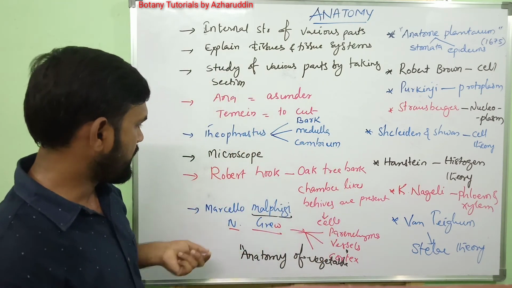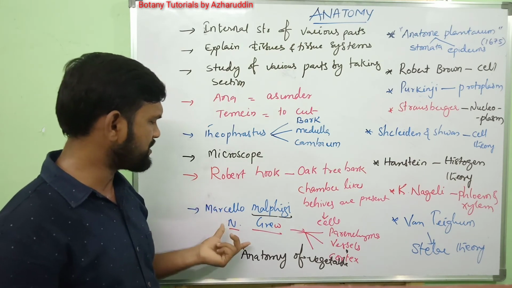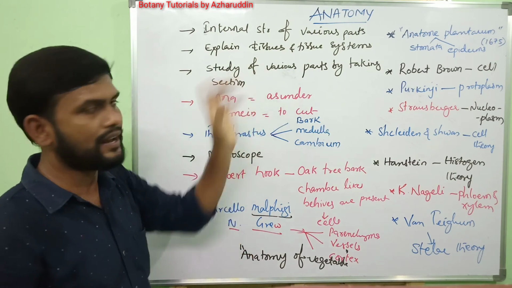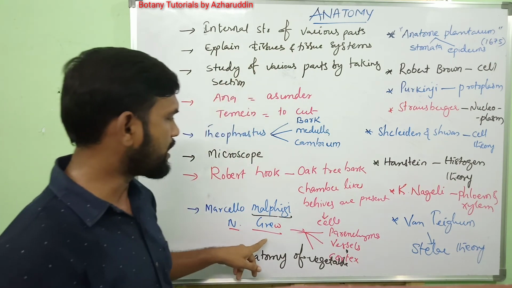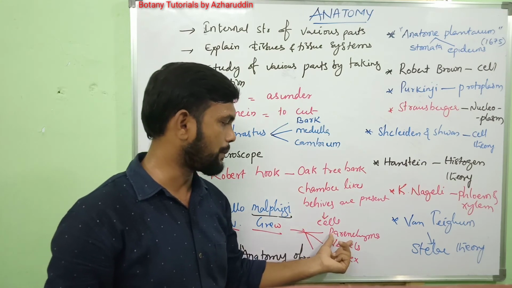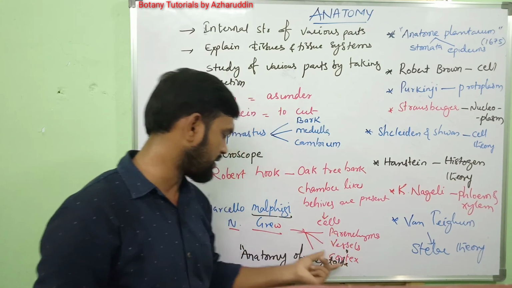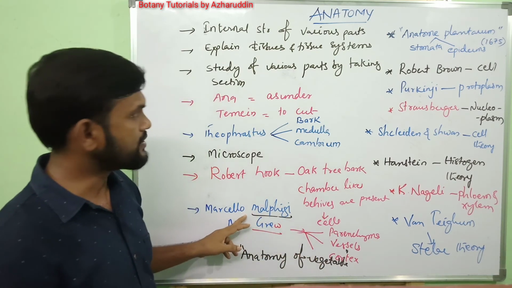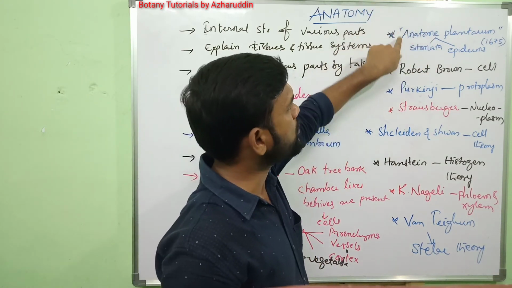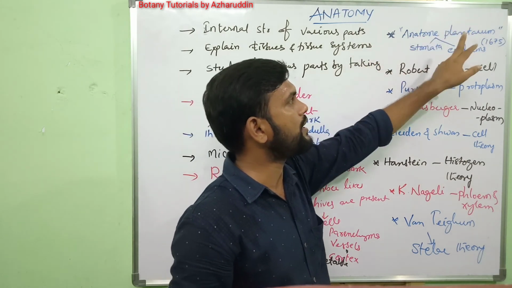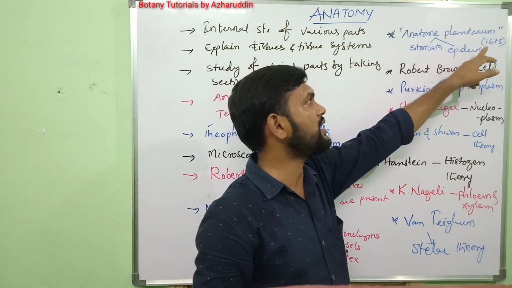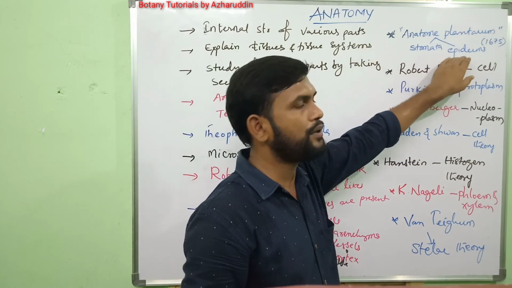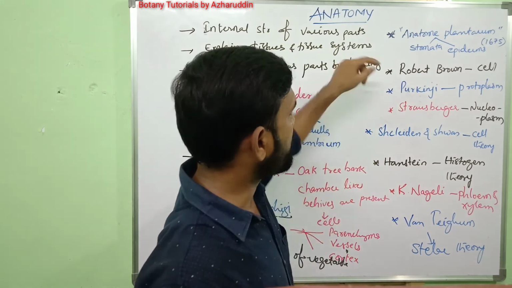Next, Marcello Malpighi and Nehemiah Grew laid the foundations to anatomy. Nehemiah Grew introduced the terms parenchyma, vessels, and cortex in his book Anatomy of Vegetables. Marcello Malpighi wrote a book named Anatome Plantarum, published in the year 1675. He introduced the terms stomata and epidermis in his book.